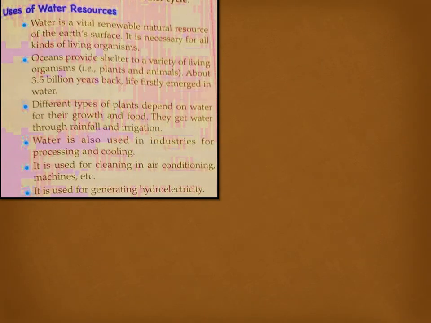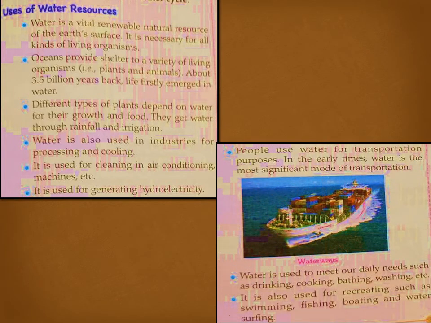Next we have uses of water resources. Water is a vital renewable natural resource which can be renewed, and it is necessary for all kinds of living organisms. We cannot think of our life without water. Oceans provide shelter to a variety of living organisms, that is plants and animals. About 3.5 billion years back, life first emerged in water.